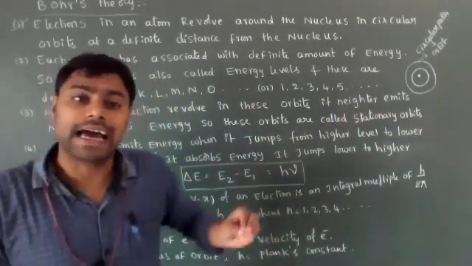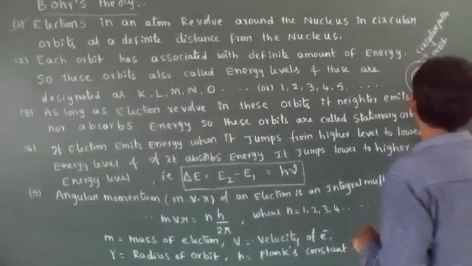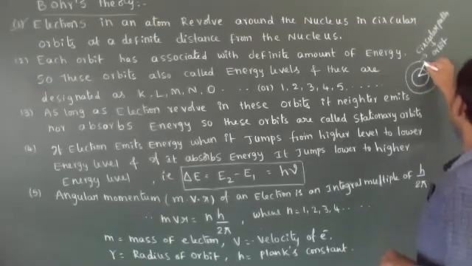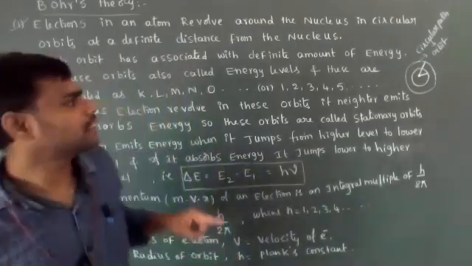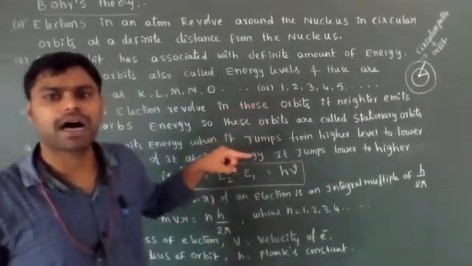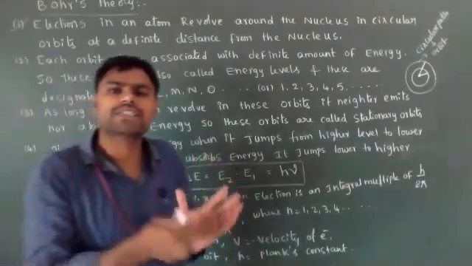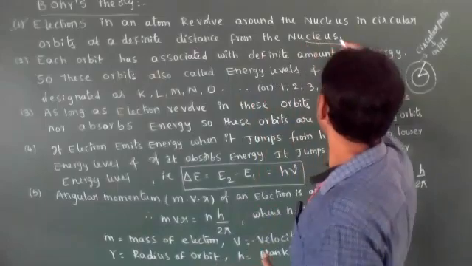The electrons revolving around the nucleus in a circular orbit have a definite distance from the nucleus. So this distance is fixed. They revolve around the nucleus in circular paths, the circular paths are called orbits, and they have a definite distance from the nucleus.